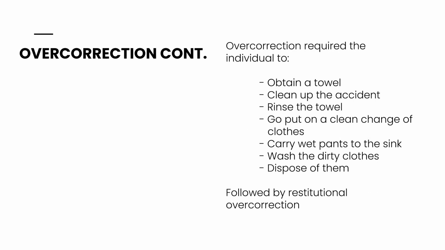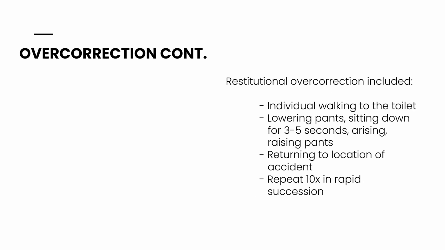In Barman's study, overcorrection required the individual to obtain a towel, clean up the accident, rinse the towel, go put on a clean change of clothes, carry wet pants to the sink, wash the dirty clothes, then dispose of them. It was also followed by restitutional overcorrection. Restitutional overcorrection included the individual walking to the toilet, lowering their pants, sitting down for 3 to 5 seconds, arising, then raising their pants, returning to the location of the accident, then repeating the steps 10 times in rapid succession.